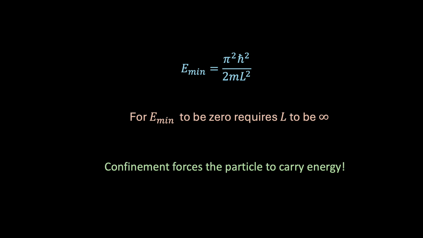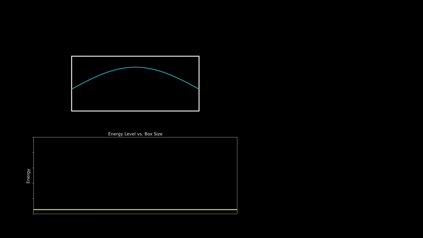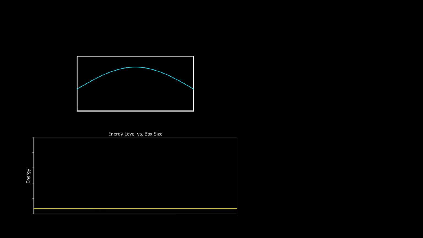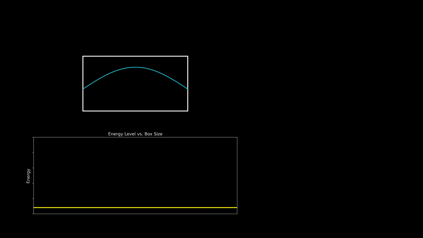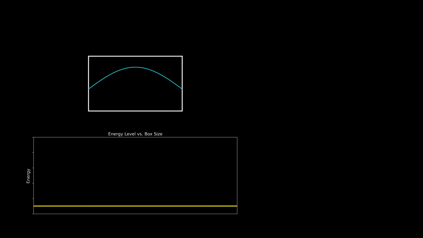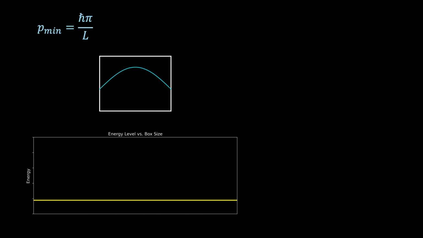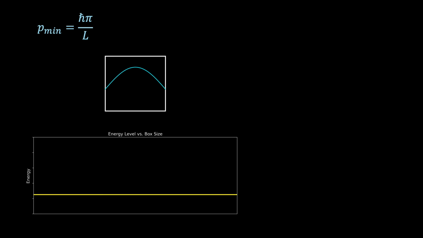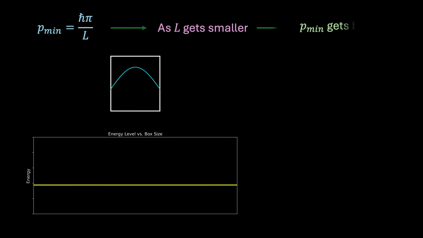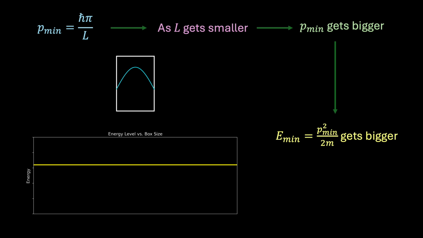And there's more. If we look at the expression for the minimum energy, we notice something else. The smaller the box, the higher the confinement energy. And this makes sense, because shrinking the box means the wave has to squeeze into a tighter space, corresponding to a shorter wavelength, and that means higher momentum. You can see this directly from the equation for the minimum momentum, h bar pi over L. We see that as L gets smaller, the momentum goes up, and with it, the energy.